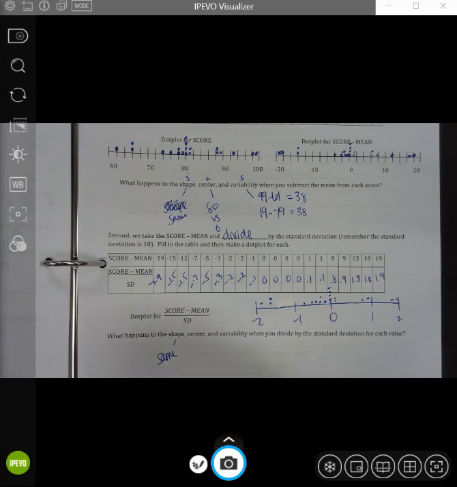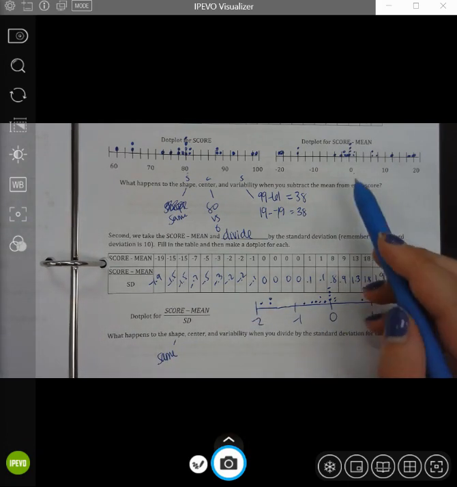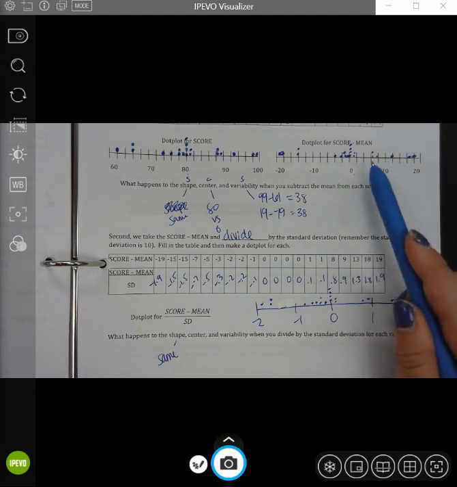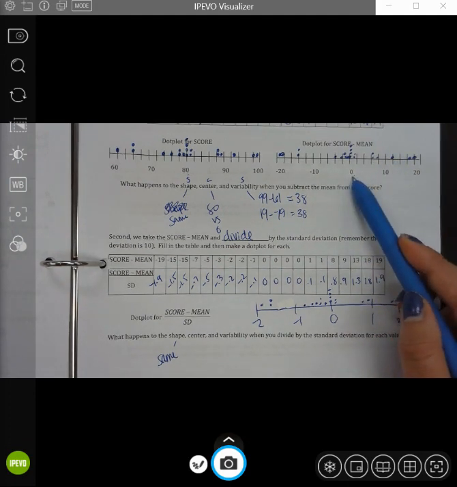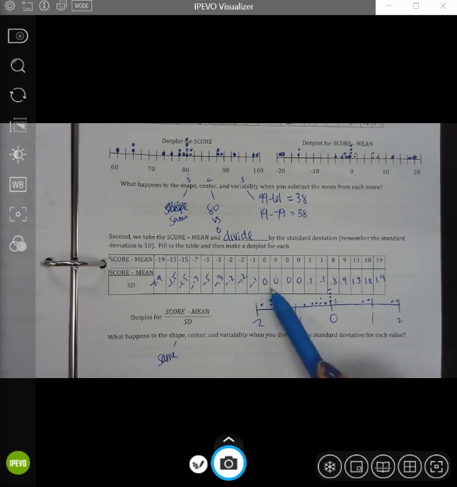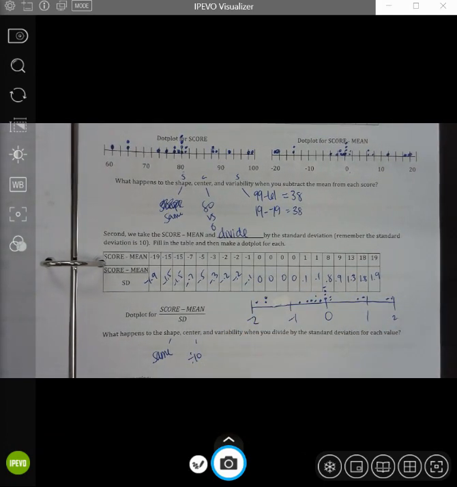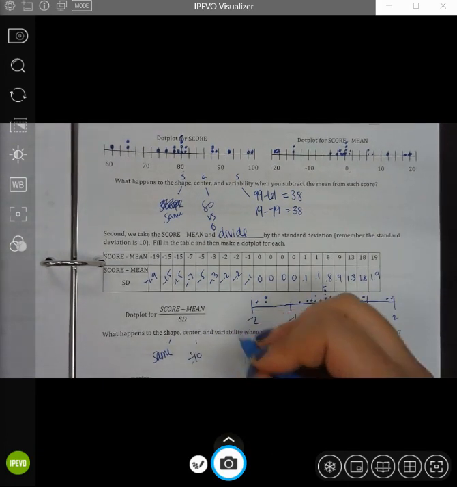The center looks the same as this guy right here. The center looks like it's 0. But if you think about what's happening, we've actually taken 0 and divided it by 10. So the center, we technically divided by 10. You just can't see it because it was a 0 to begin with. So the center was divided by 10.